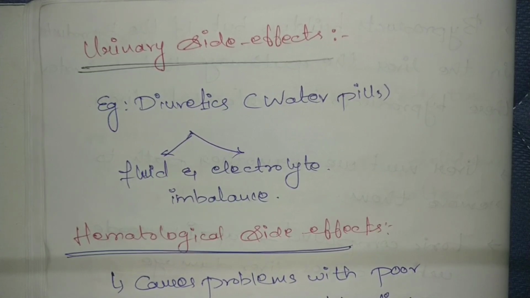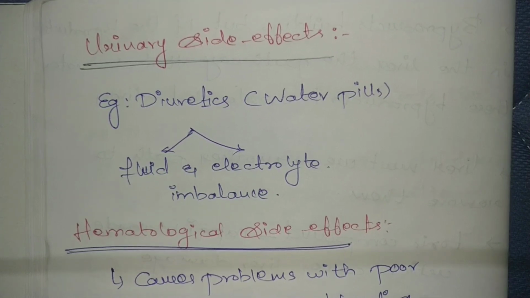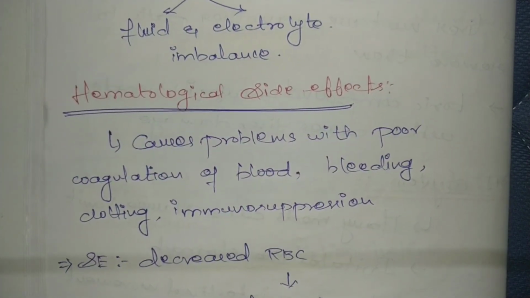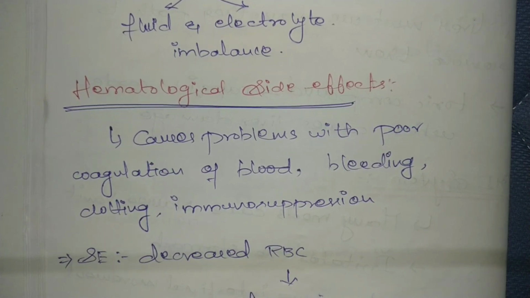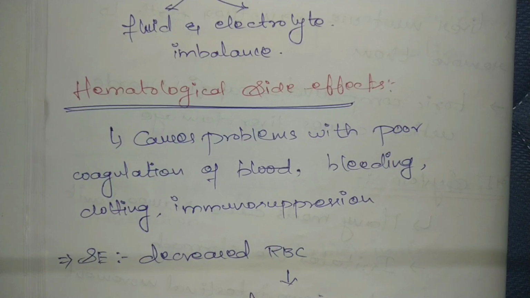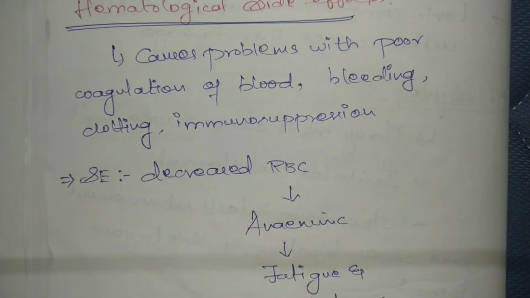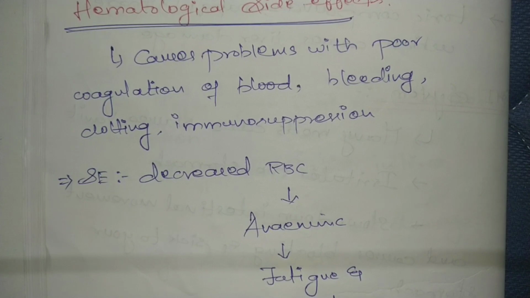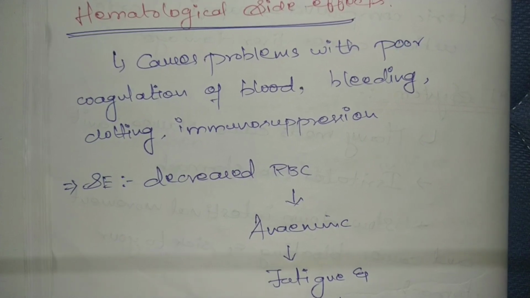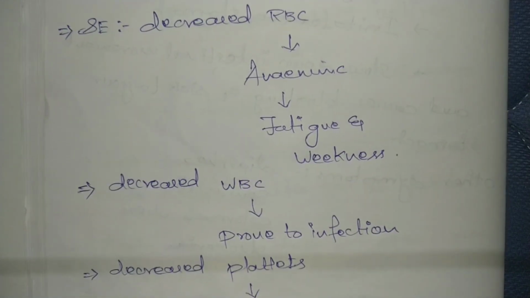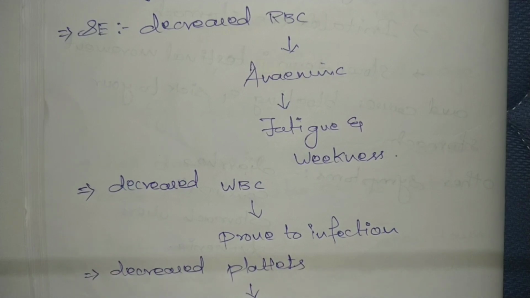For example, diuretics, also called water pills, can lead to fluid and electrolyte imbalance in your body. And the last one is hematological side effects, which cause problems with poor coagulation of blood, bleeding, clotting, immunosuppression, etc.